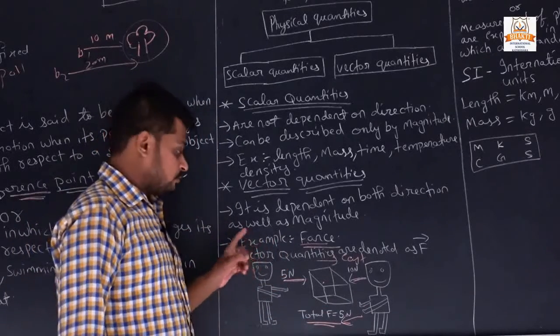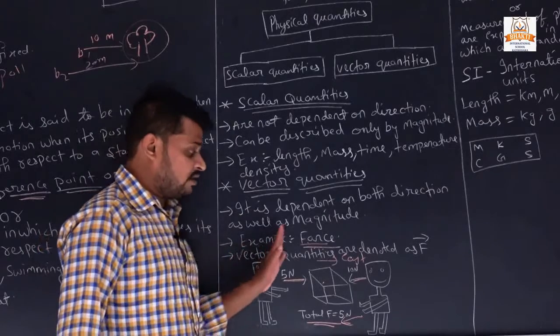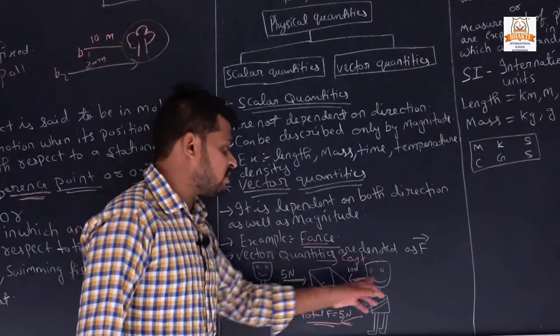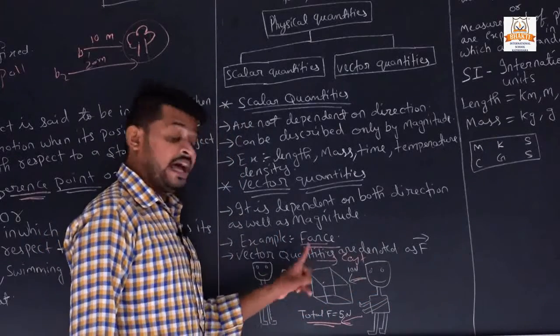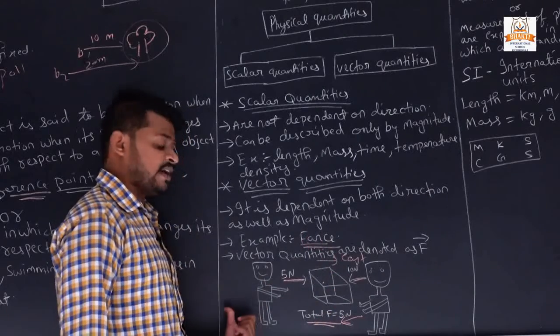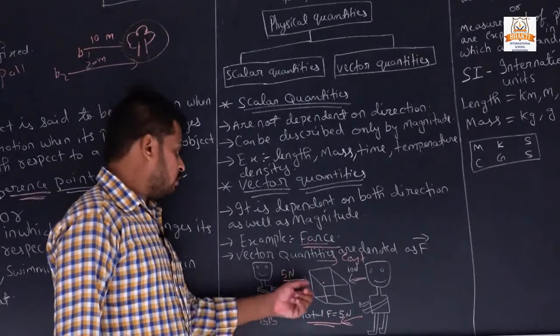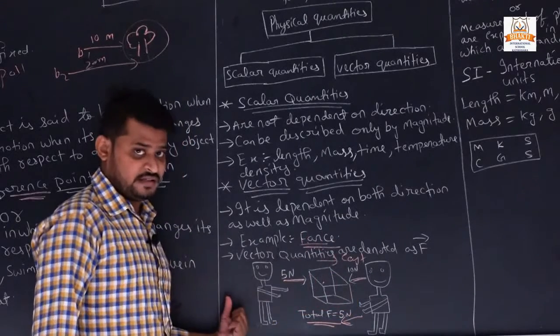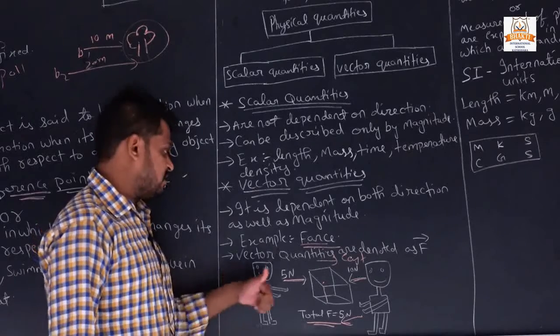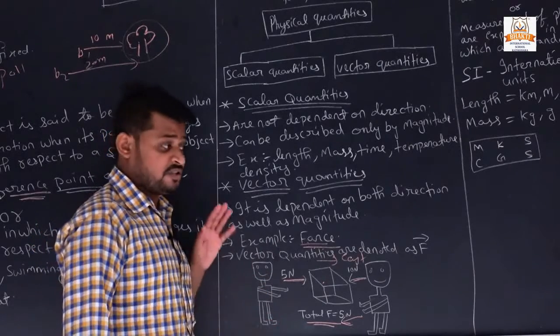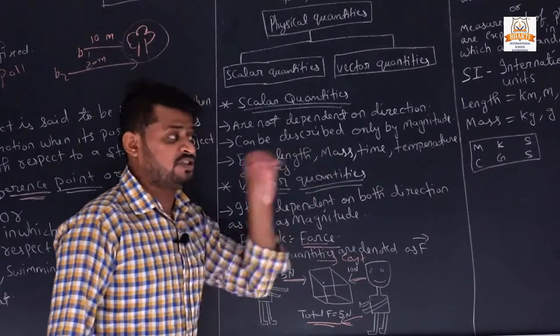So I said to apply the force so that you have to put this box in the east direction, but the net force is applied in the west direction. So the box will go in the west direction. Okay, so that is not a vector quantity. Why? Because I am saying you have to put the box in the east direction.